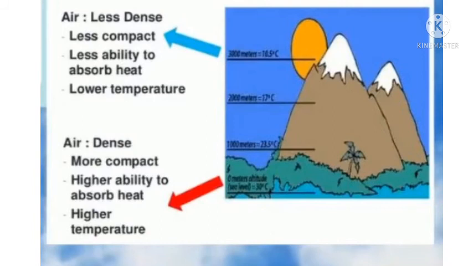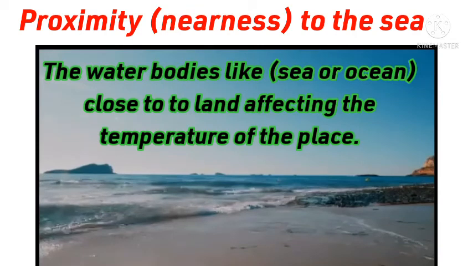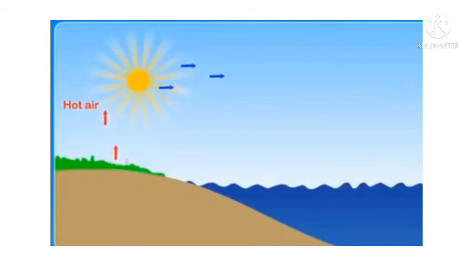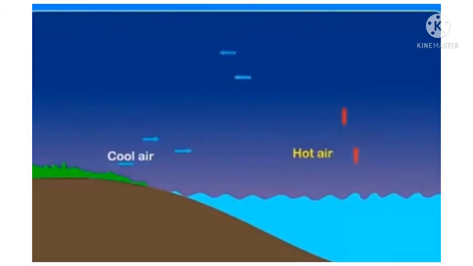Let's move on. The third factor, proximity, means nearness to the sea. Water bodies like seas or oceans close to land affect the temperature of the place. During the day, land heats up and the water body remains comparatively cooler. The cool winds from the sea blow towards the land and cool it.